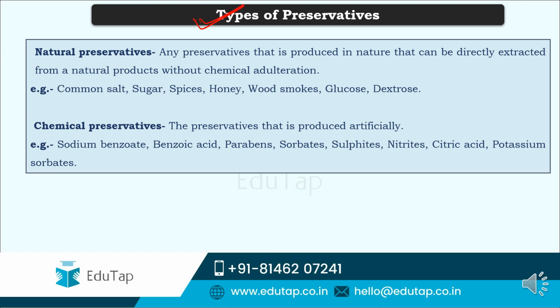So friends, here come the types of preservatives. See, preservatives can be of two major types. One is natural preservatives, which, as the name itself suggests, are natural. They are completely produced by nature and can be directly extracted from nature in the form of natural products without any chemical adulteration. Best examples: common salt, sugar, spices, honey, wood smoke, glucose, dextrose. These are all the natural preservatives that are used.